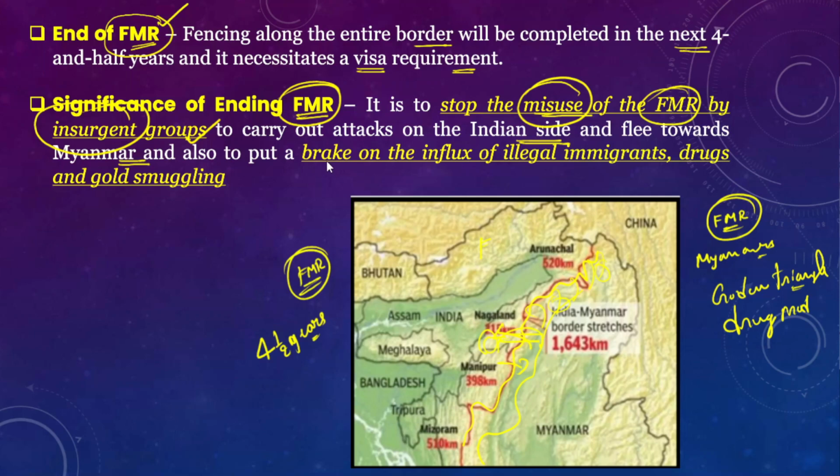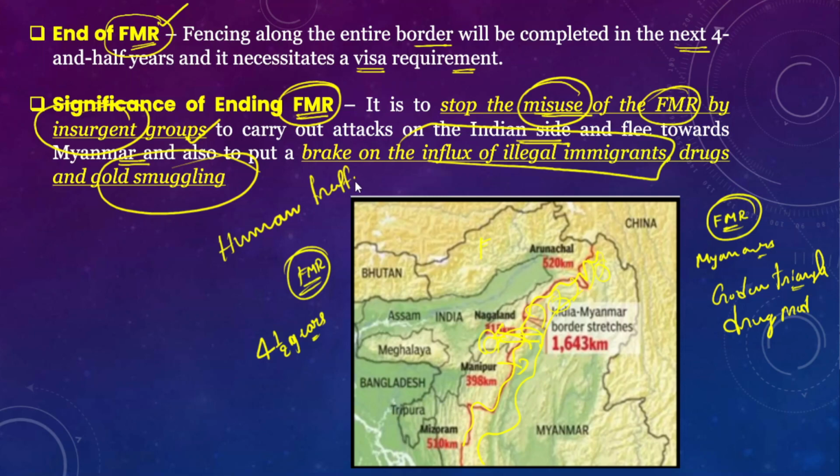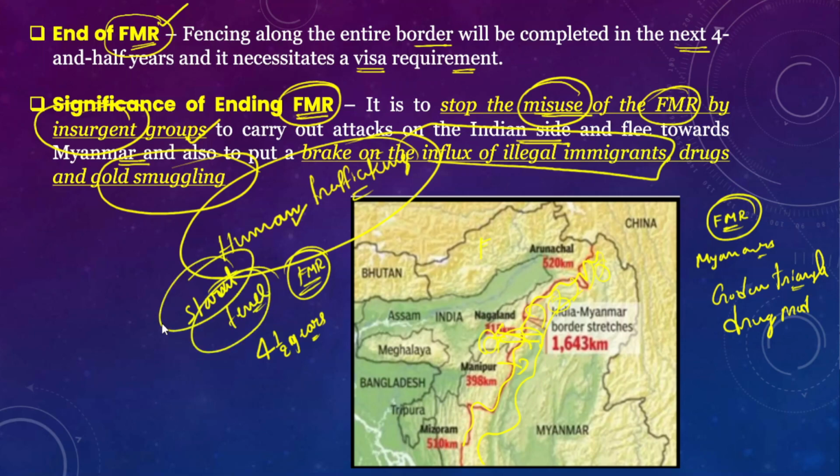It will also put a brake on the influx of illegal immigrants, drug and gold smuggling, and even human trafficking. Since it has a lot of benefits, and it will also prevent ethnic conflicts in the volatile northeast region, the government has decided to end the free movement regime and also to smart fence the entire India-Myanmar border.